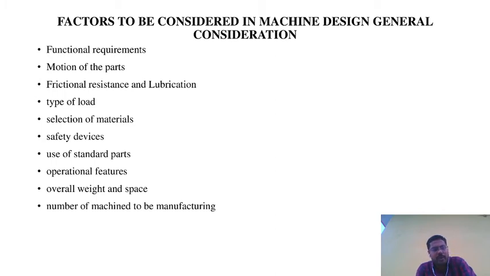The next point is safety devices. Each and every mechanical instrument creates some noise, and particularly when carrying out operations under heavy loads we use safety devices and safety precautions, because machines are sometimes dangerous to operate when they run at very high speed.